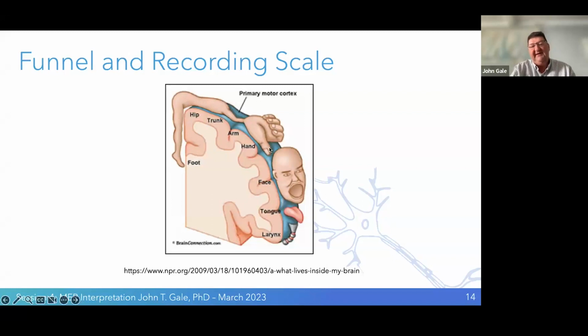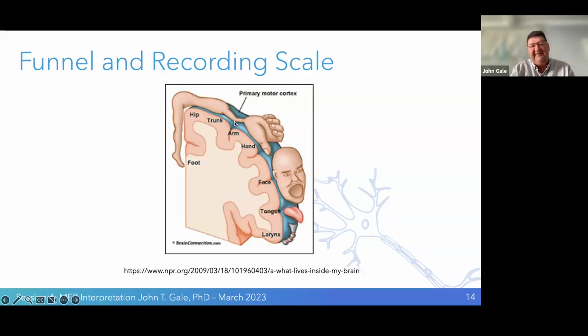This is a very identifiable region. We call this the hand notch. You can see the folds of the brain. We try to identify this hand notch area visibly, and then we can see the head is oriented this way, tongue, and so forth, and different body parts down here. So by recording, we can actually identify these different regions as well.